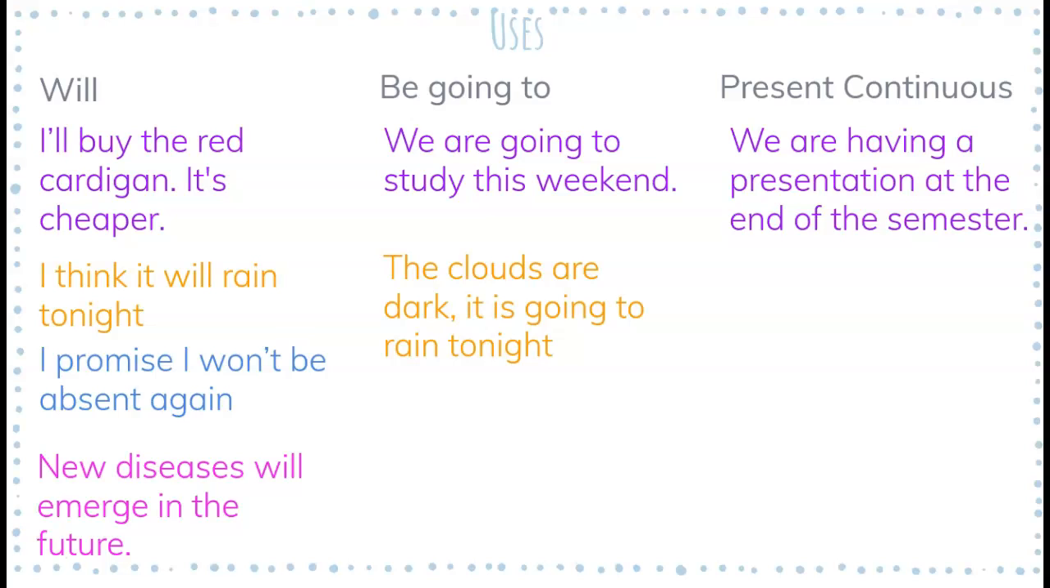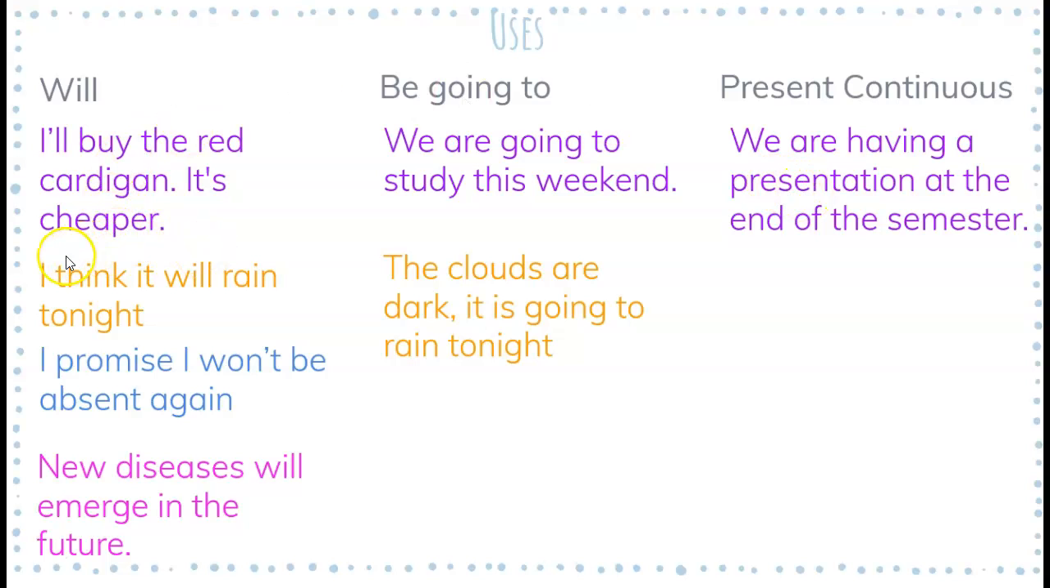Then present continuous, we are having a presentation at the end of the semester. This is definitely something that will be completed, right? This is an arrangement. Why? Because maybe you have already decided on the date of your presentation, and also you have told your teacher the topic that you're going to present. So this is something that we cannot change. This is a more formal plan, we can call it like that. So this is an arrangement, okay, this one.